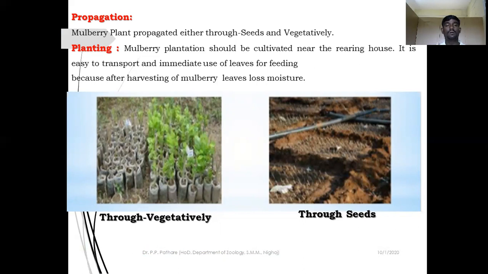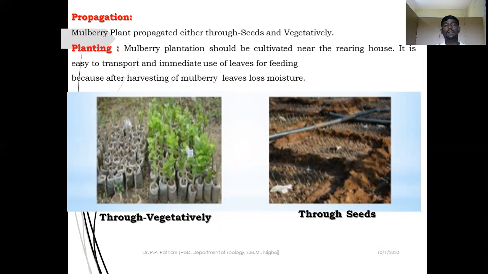Then the second important aspect of being near your rearing house is easy transport of mulberry leaves from the farm to the rearing house. It again requires some human power. So to avoid this technical error, generally you cultivate your mulberry near the rearing house, so it is easy for transporting.